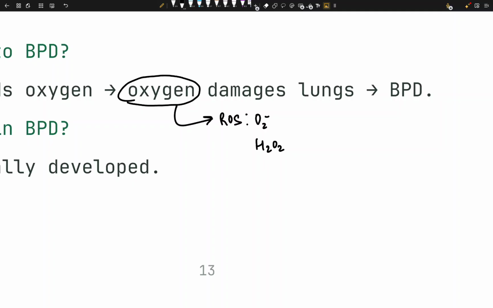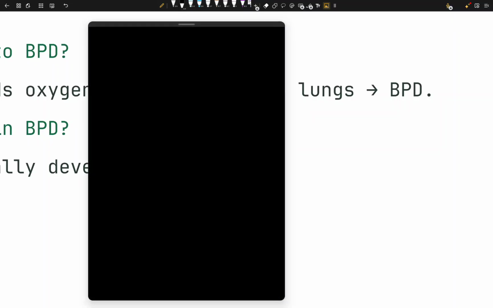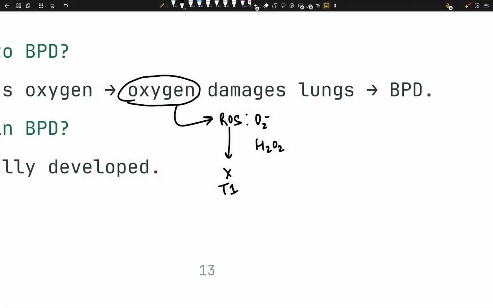Which cells are damaged, right? First of all, ROS actually damages the type 1 pneumocyte, the pneumocyte that's responsible for the absorption and O2 absorption, basically. These type 1 pneumocytes are super duper fragile, cover all the alveolar surface, and are responsible for gas exchange.